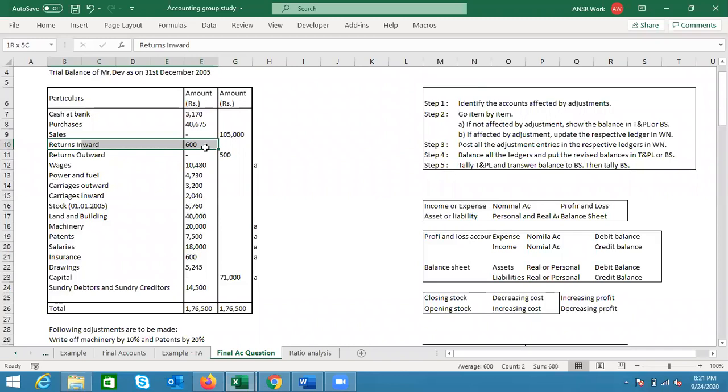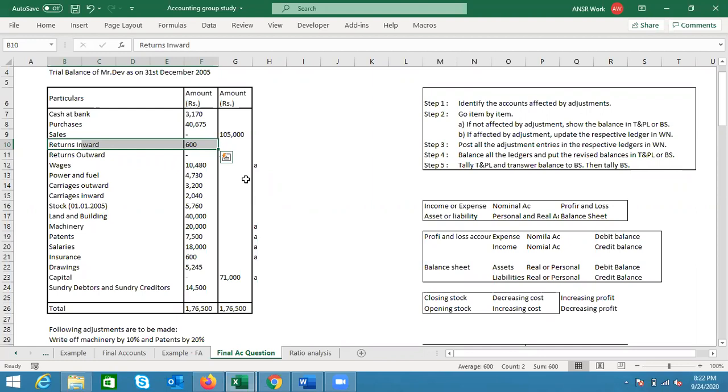Now let's go to return inward. I had told you earlier that this is an addition to our list of exceptions. Let me give you a quick brief on the exceptions I'm talking about. If you remember, I had told you there is a conflict of opinion in the market on whether the sales account or purchase account is a real account or nominal account. However, we have taken it as a real account, and along with that, we have taken the logic that this is an exception.